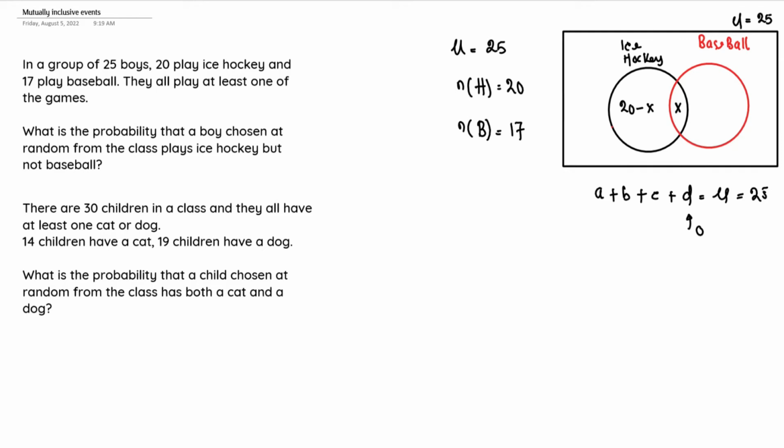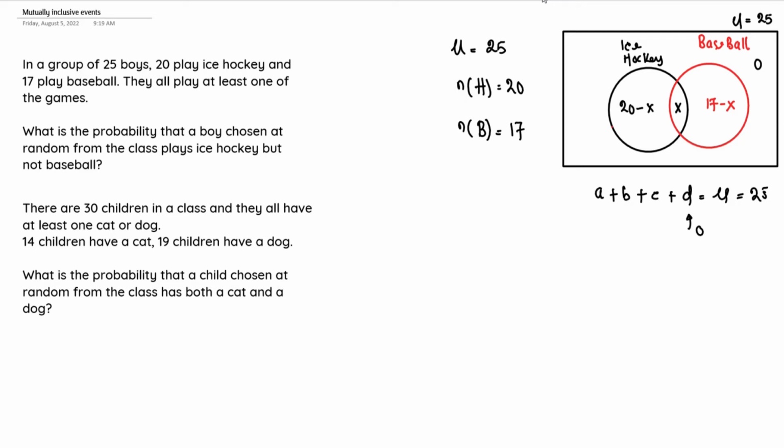All right, so let's move to baseball. The number of students that play baseball, we have that to be equal to 17, and we've already taken X out of this. So if this is X, then definitely here is going to be equal to 17 minus X. And like I mentioned earlier, it is never possible for a student not to play at least one of the games, because it was stated in the question that they all play at least one of the games. So that means the value outside the circles must be equal to 0.